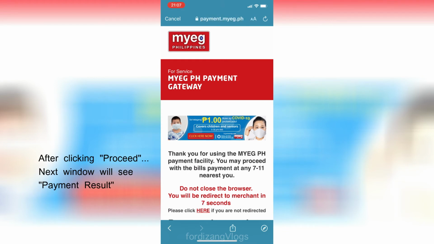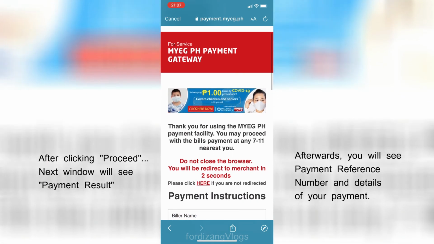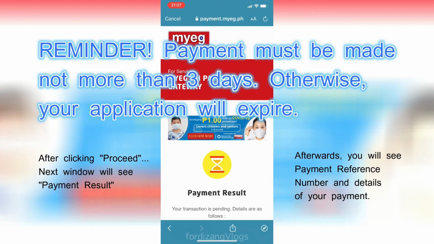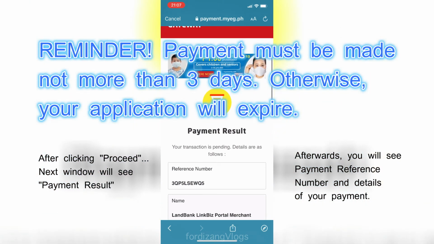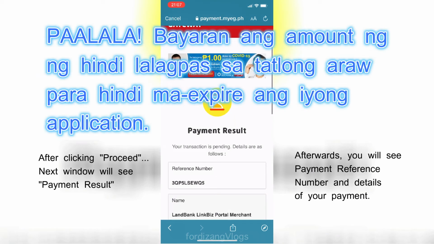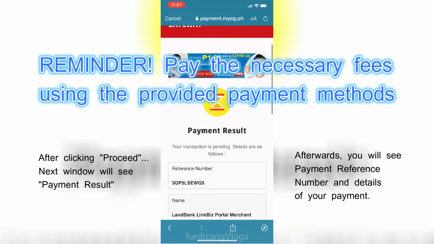After clicking Proceed, next window will see payment result with reference number details. A simple reminder. Payment must be made not more than 3 days, otherwise, your application will expire. Also, pay the necessary fees using the provided payment methods.